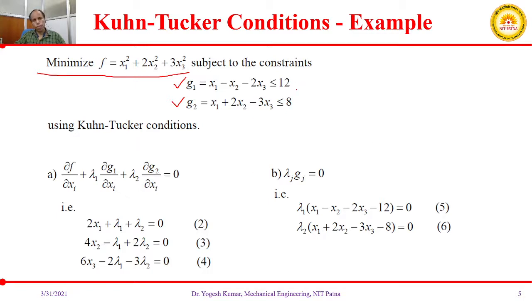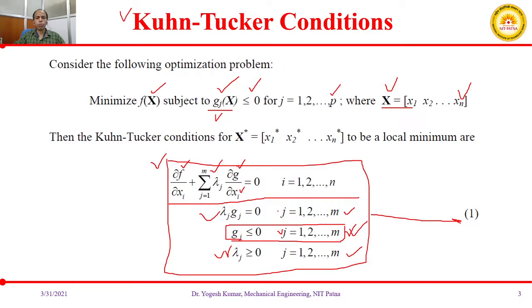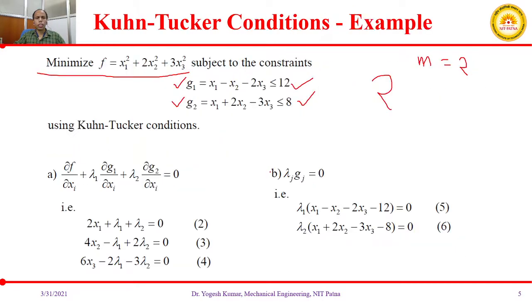Here we can see how many constraints there are. There are two constraints, so the value of m will be 2. From these Kuhn-Tucker conditions, the values of j will be j equal to 1, 2. How many variables are there?